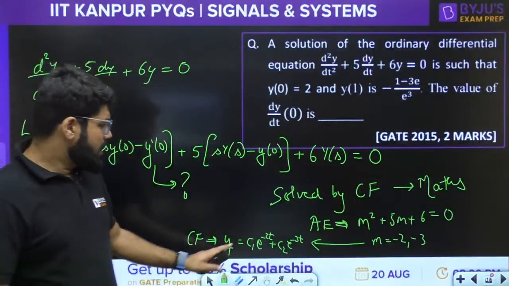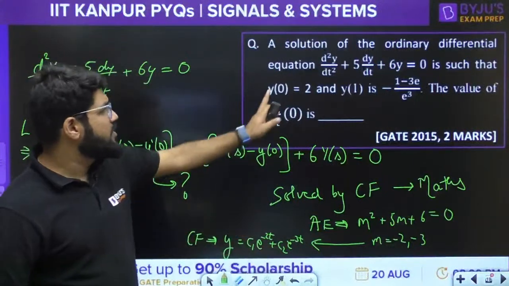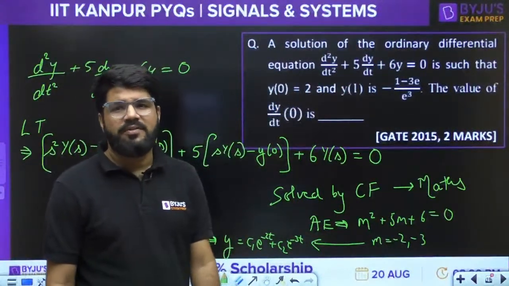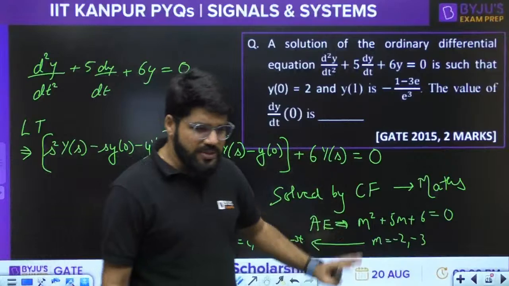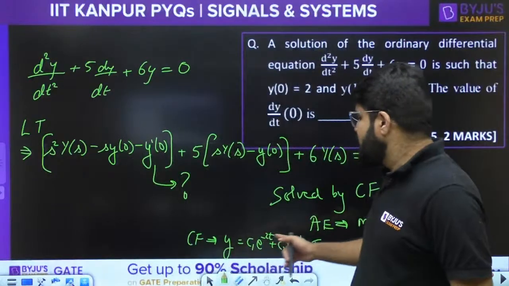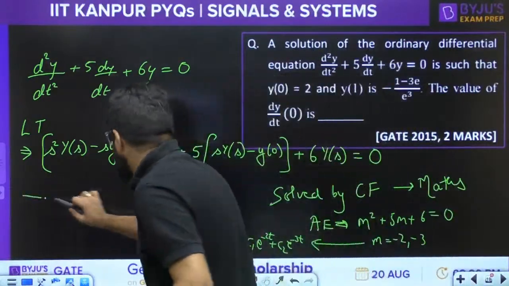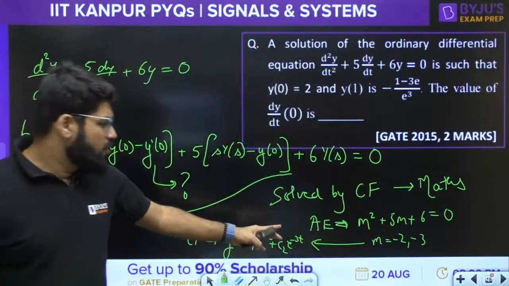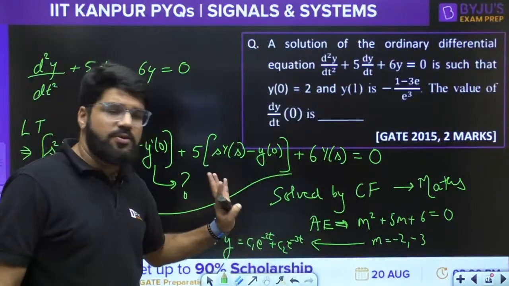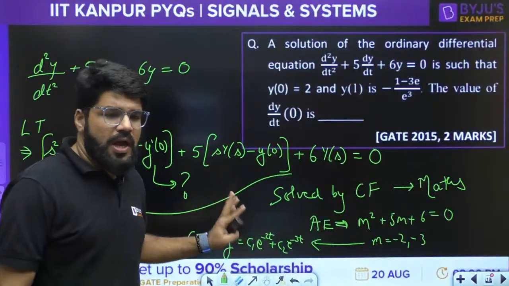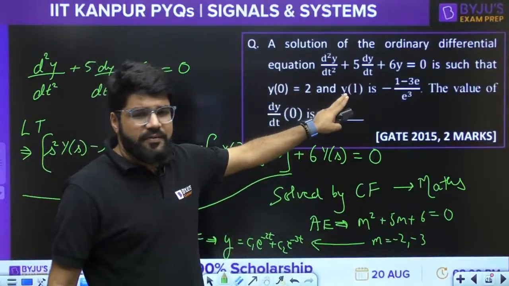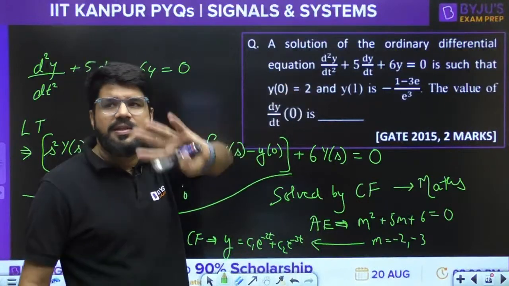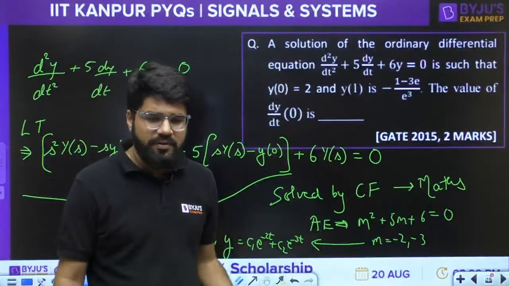Correct, Shubham, I know. Okay, so you can find the value of C1, C2 by the two given values, Y0 and Y1. Okay, so let's not go for the maths question here. Let's come to the signals again, but still I have given you the hint. You can solve it by this procedure. Now, what is the only thing you need? C1 and C2. How to get the two unknowns? Two values are given to you, Y0 and Y1. Then you shall be able to get it. This is the hint I have given to you.